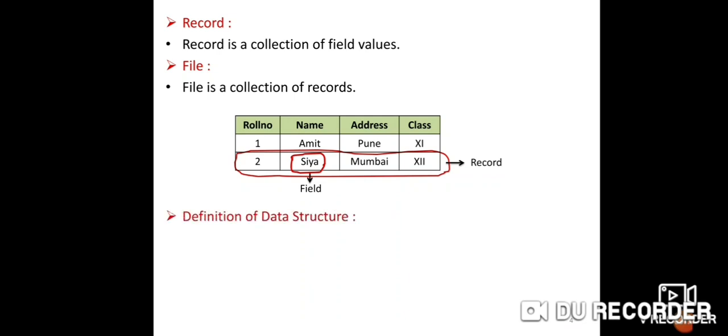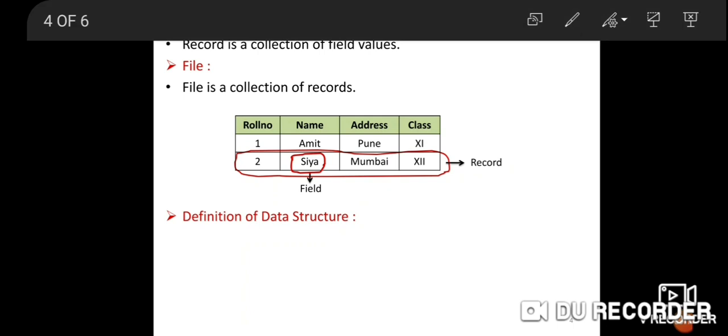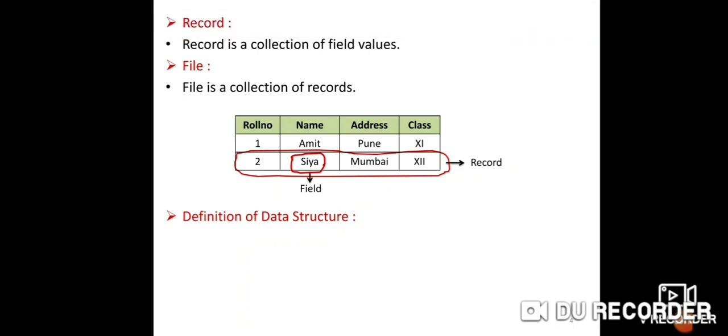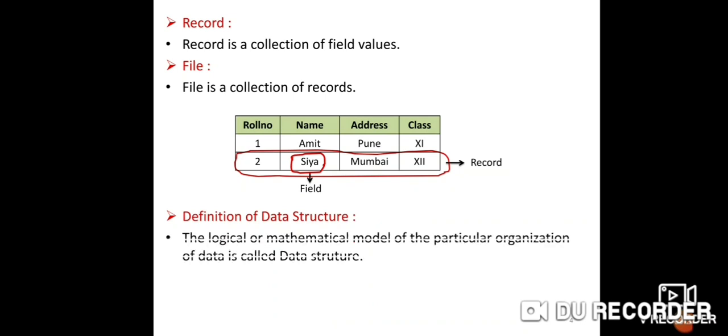Now what is the definition of data structure? Now see the proper definition of data structure. Data structure is a way of organization of data or way of storing the data in the computer memory. Means different types of data you can store in computer memory.